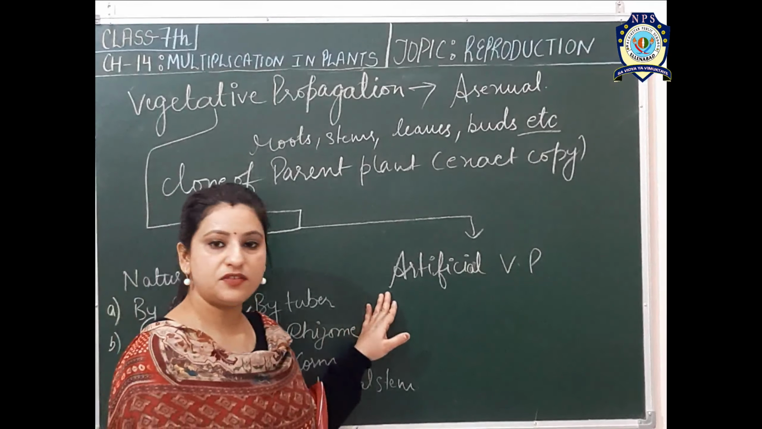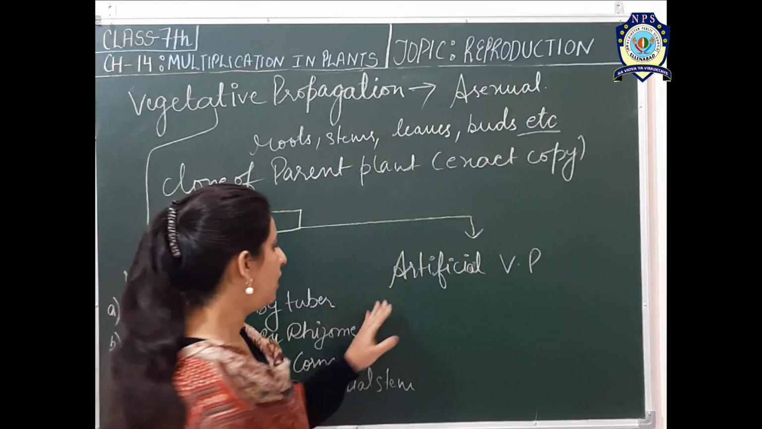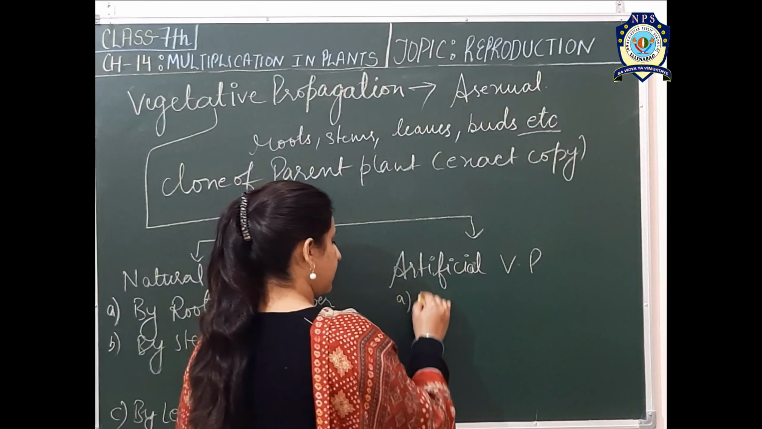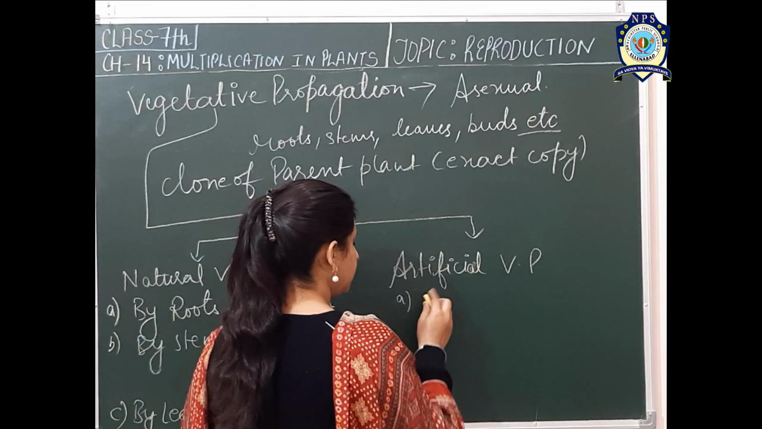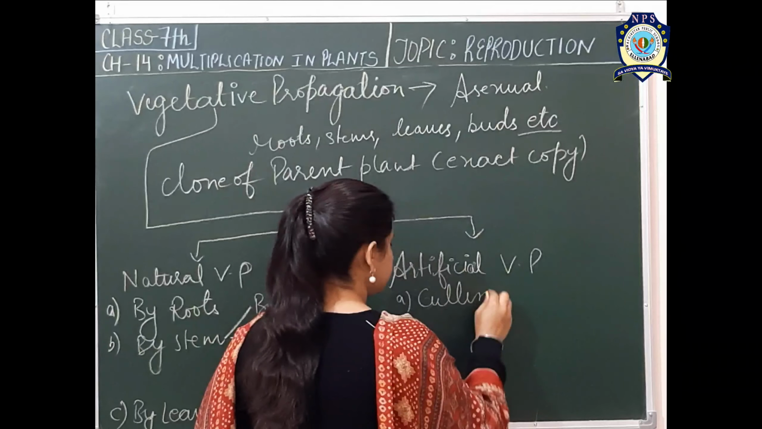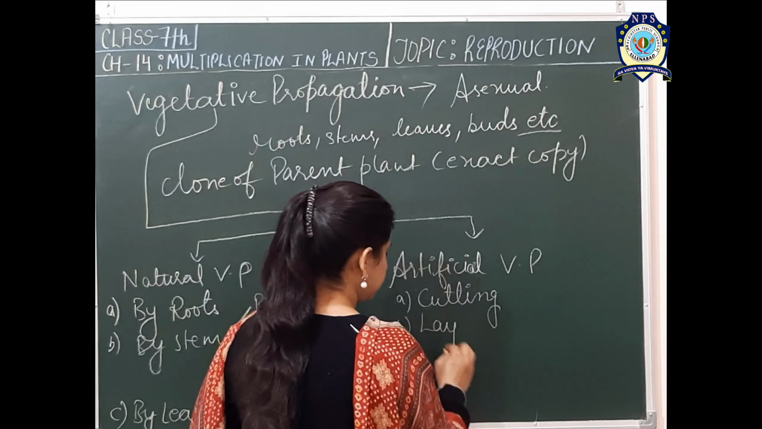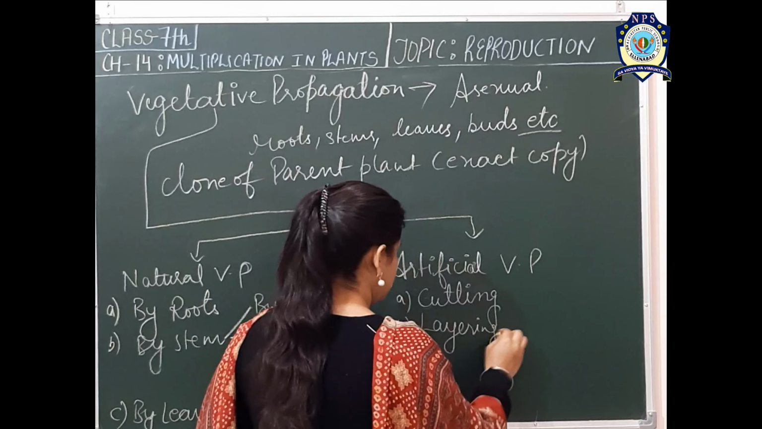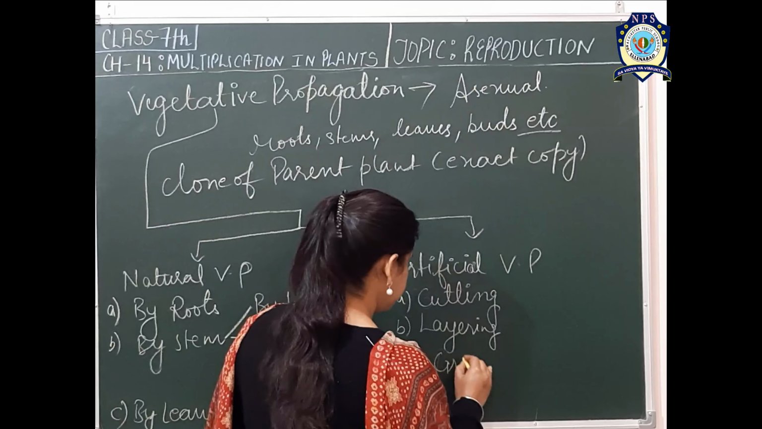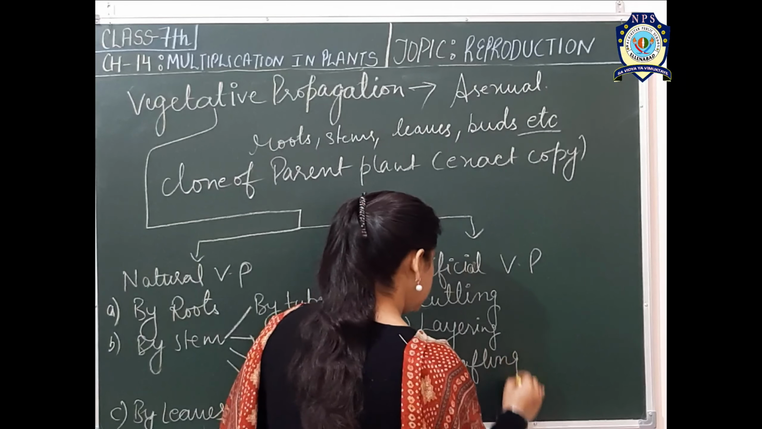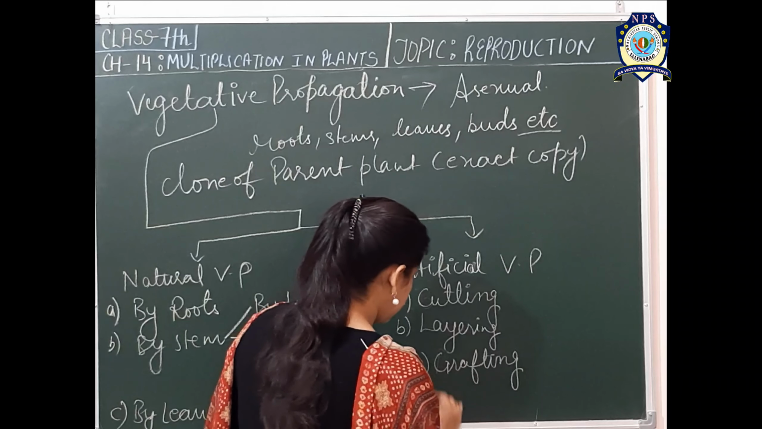In case of artificial vegetative propagation, four types of processes are there. That is by cutting, layering, grafting, and the last one is tissue culture.